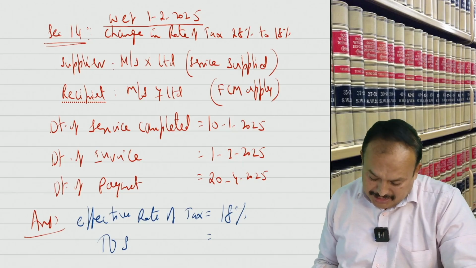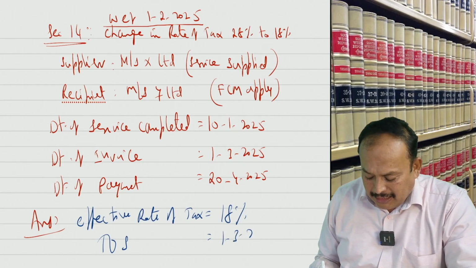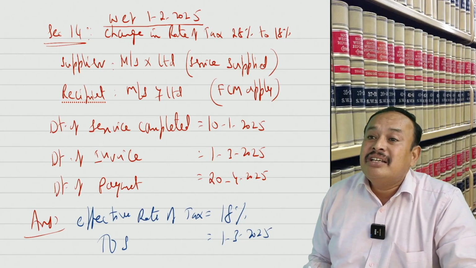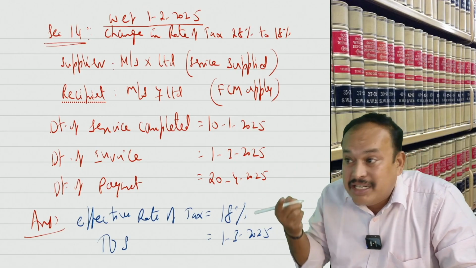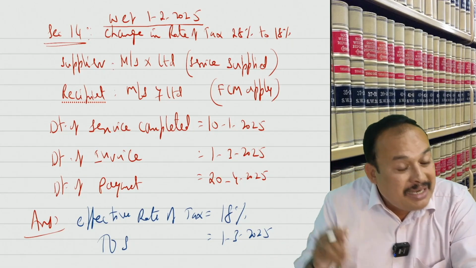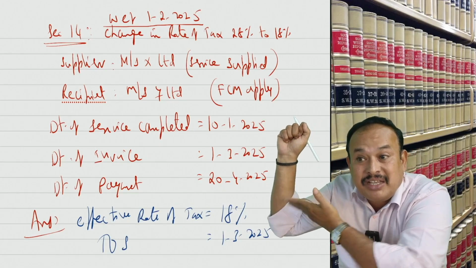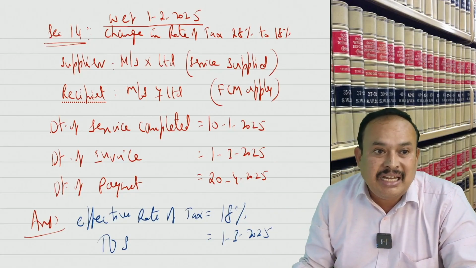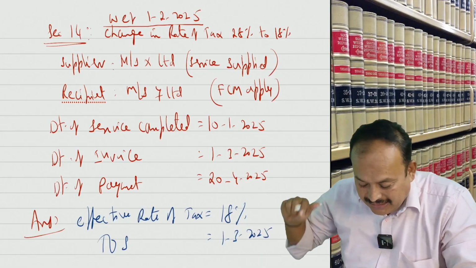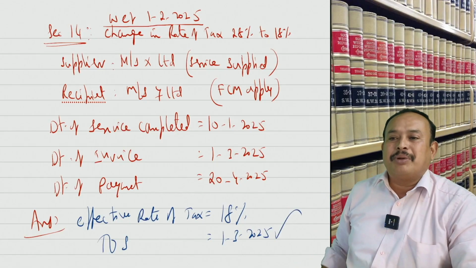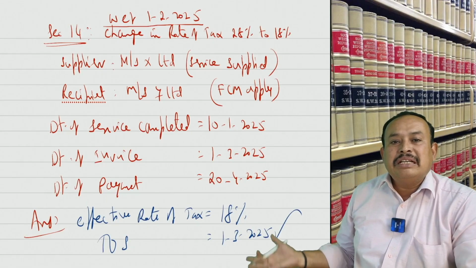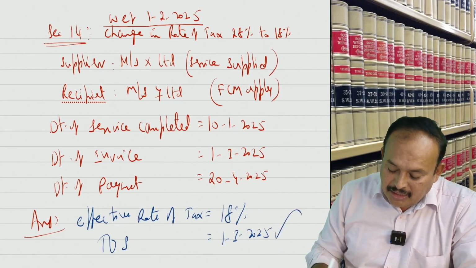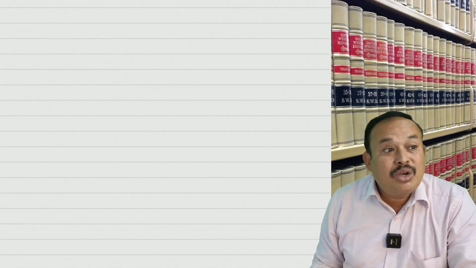Date of invoice. Date of invoice is also perfectly correct. Why? How did you get it? Explain. Since neither date of invoice nor date of payment matches the date of completion of service, therefore date of invoice or date of payment, whichever is earlier. Which is earlier? Date of invoice. Excellent. That is the time of supply. That's it. It is with regard to supply of services.